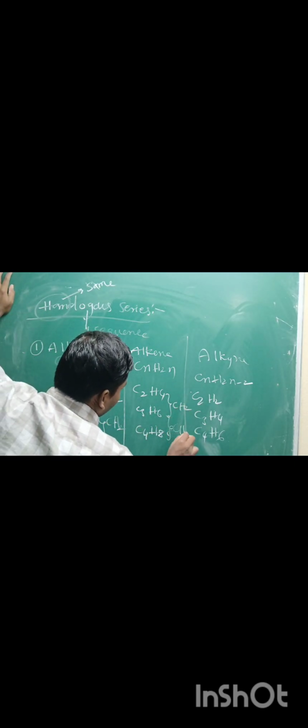The series of compounds in which two successive compounds differ by one CH2 unit is called homologous series, or they differ by simply 14 AMU. Two compounds that differ by one CH2 unit, that is 14 AMU or 14 mass, is called homologous series.